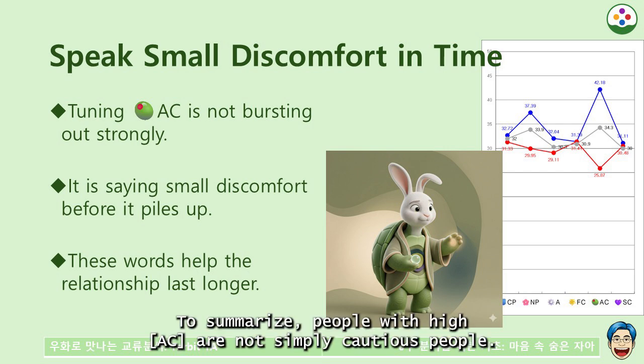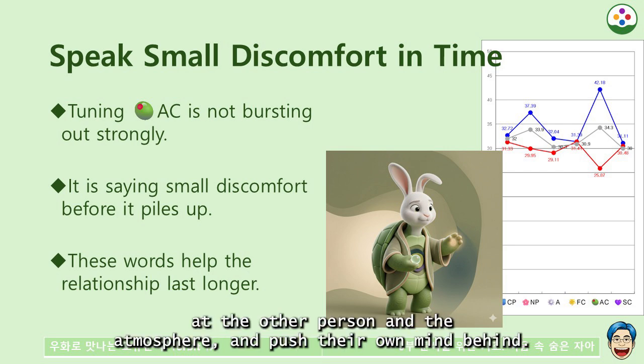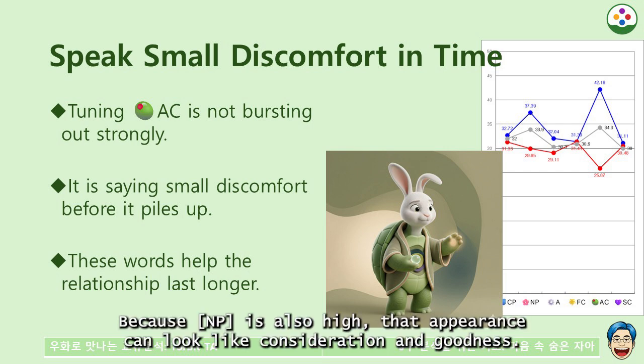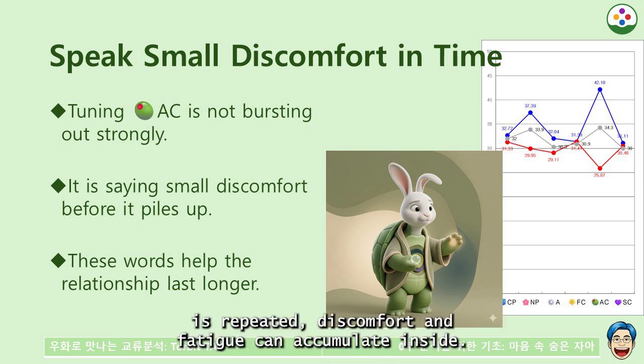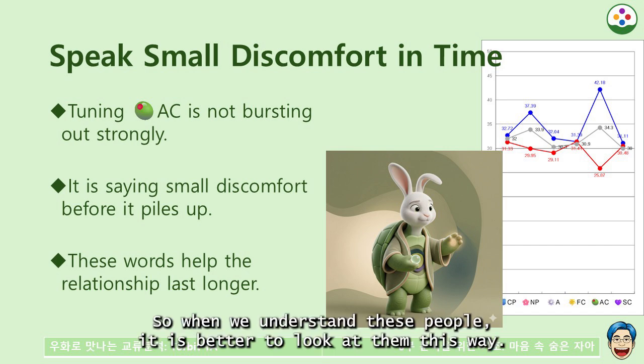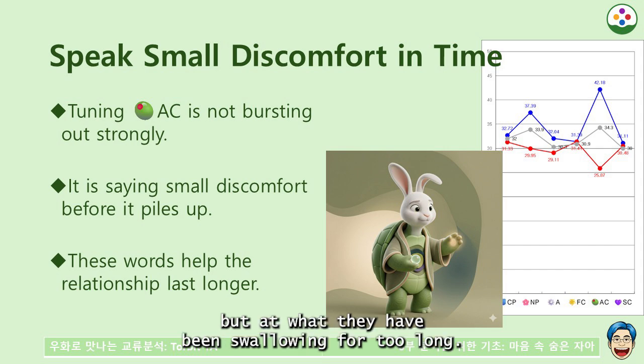To summarize, people with high AC are not simply cautious people. They are people who first look at the other person and the atmosphere and push their own mind behind. Because NP is also high, that appearance can look like consideration and goodness. However, if that goodness is repeated, discomfort and fatigue can accumulate inside. So when we understand these people, it is better to look at them this way. We should look not at what they cannot say, but at what they have been swallowing for too long.